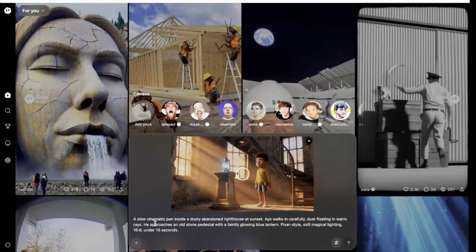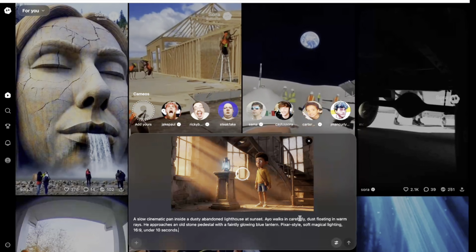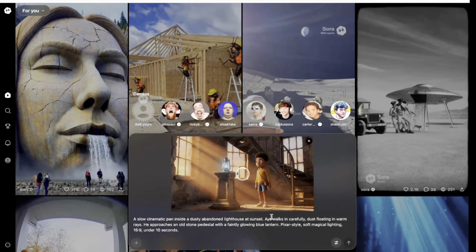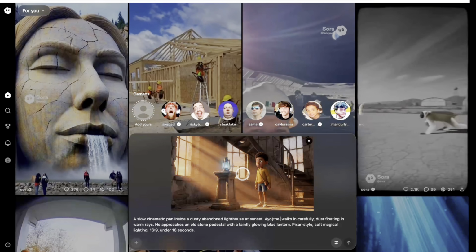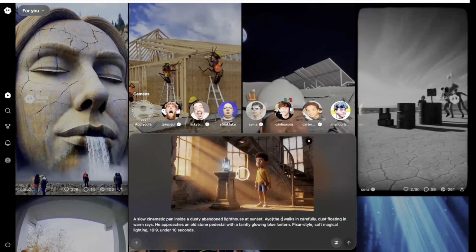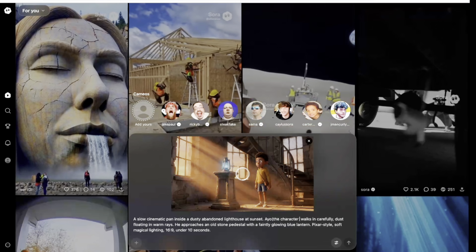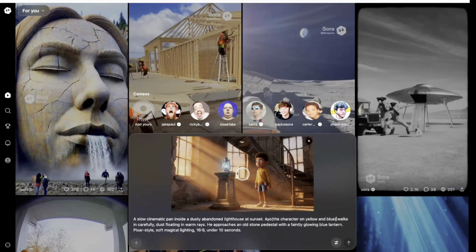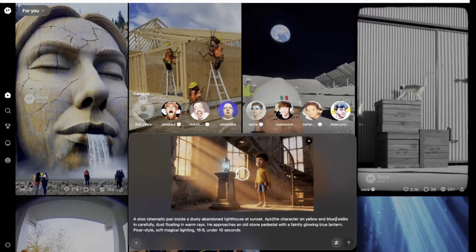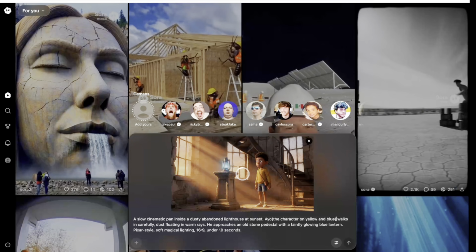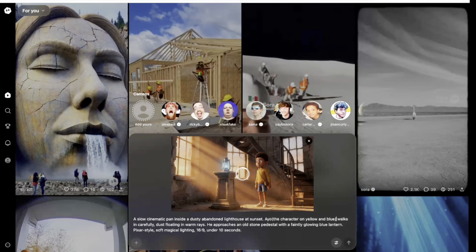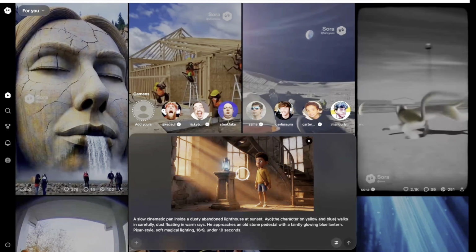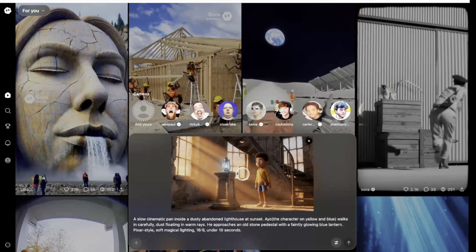Now guys, I've pasted the prompt right here. You can see Ayo works in carefully. So in this place where I say Ayo works in carefully, I'm going to say the character, in brackets, the character in yellow and blue. Right? Now the reason why you need to be very, very detailed is so that you're going to get the best results. If you want to get the best results while doing anything 3D, AI, or anything, you need to be very detailed in your prompt. Your prompt is everything.